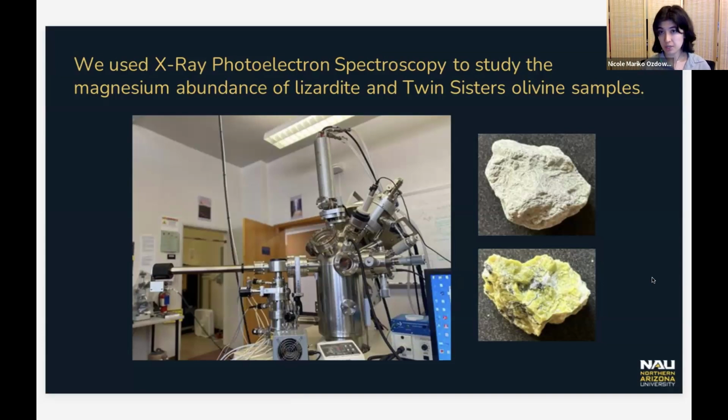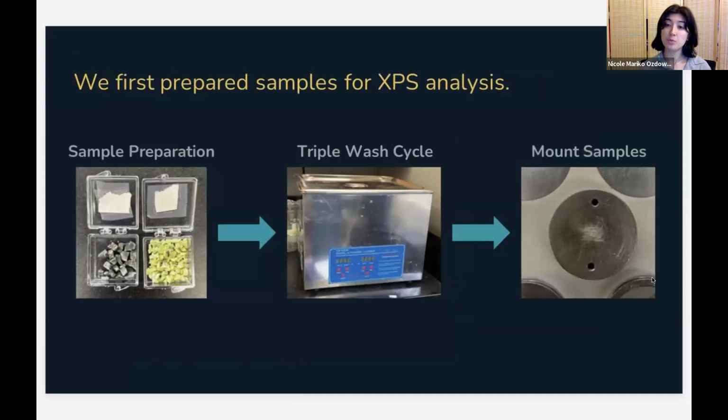And for our study, we chose to use helium ions to simulate solar wind irradiation to further study whether there's a difference in ions. And the top right is an image of one of our Twin Sisters olivine samples, and the bottom right is an image of a sample of lizardite. We decided to focus on one particular kind of mineral in the serpentine family. Next slide, please. So we first prepared our samples for XPS analysis.